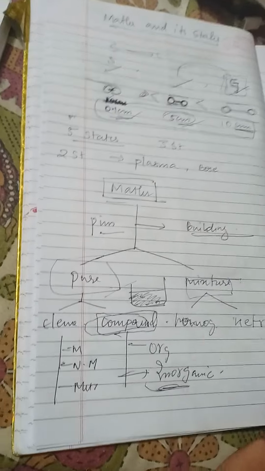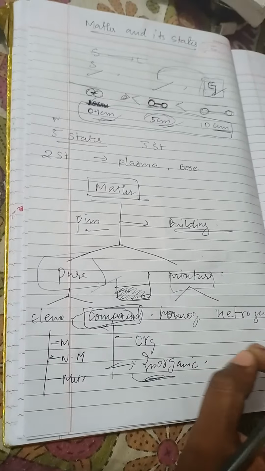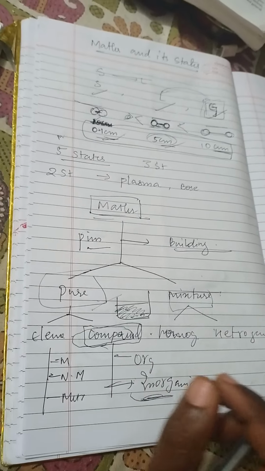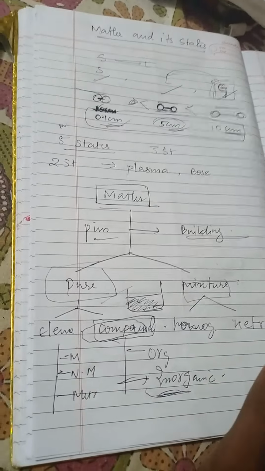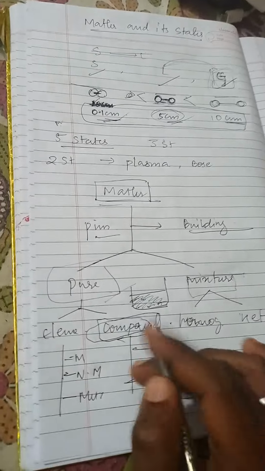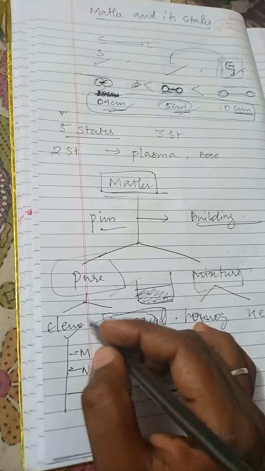If I say the bottle consists of pure water, it means that the bottle does not contain any type of impurities, then it is named pure. So compounds can also be pure, and elements are also pure if they consist of only one element.